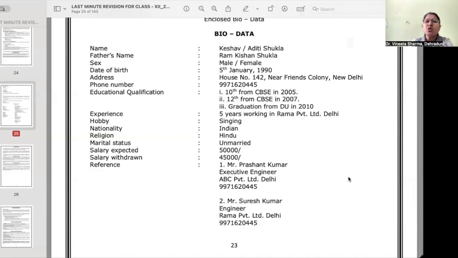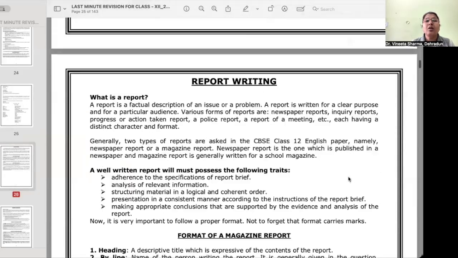You can write like this also. You won't have any marks for all this. There are no marks for what details you give, child. The examiner only has to see that you have written a biodata. The child should know how a job application is to be written and what documents are supposed to be given with that. That's it. Okay. All right.